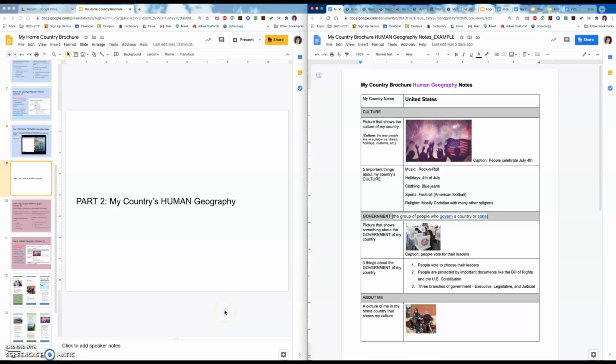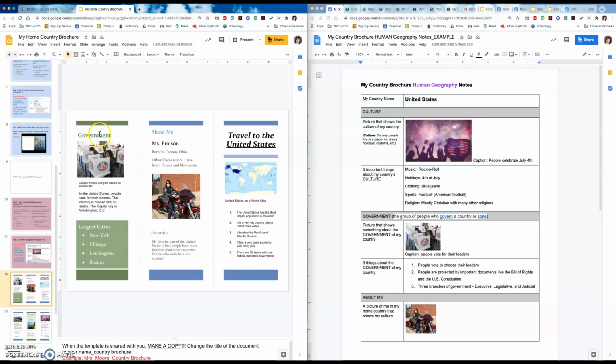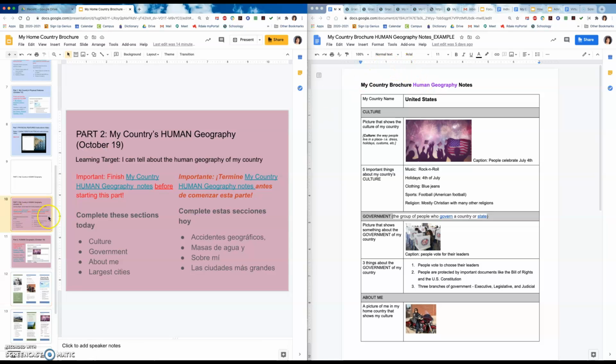I'm going to show you how to do the second part of the My Country brochure. For this part of the brochure, we're going to be completing a few different parts. The first part is going to be the culture. The second part we will complete will be government. The next part we will do is called About Me, and then we will do the largest cities. So this is what we will do today. I will share the instructions with you and show you how to do this.